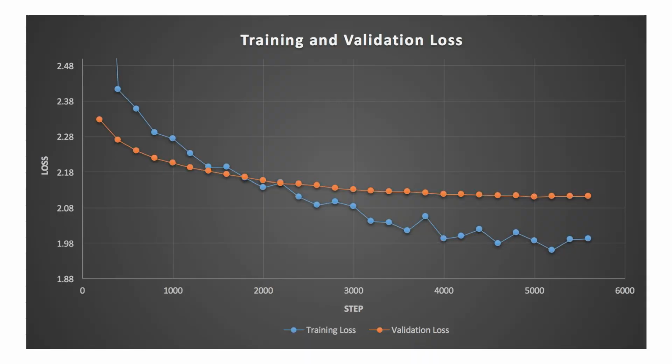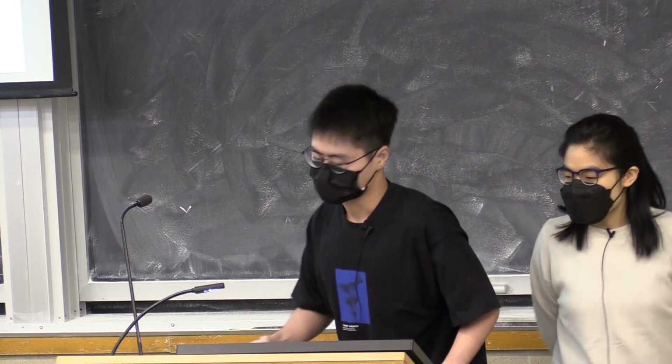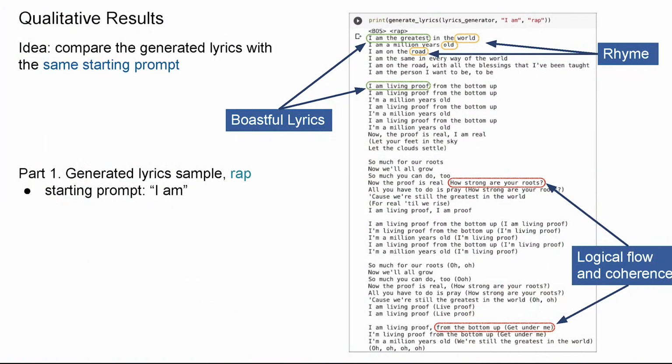So this is our training and validation loss. Our training was successful because the loss decreases over time, and also we don't see any noticeable overfitting problems here. Okay, so now let's move on to the final results.